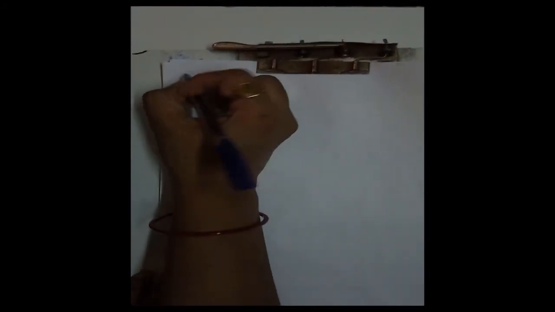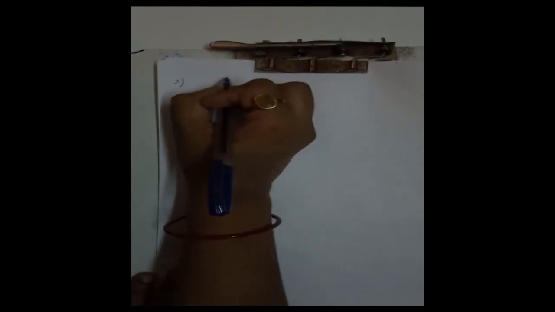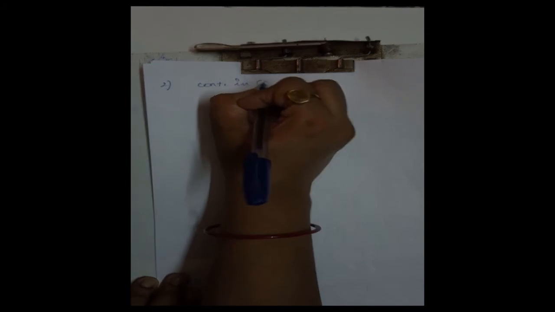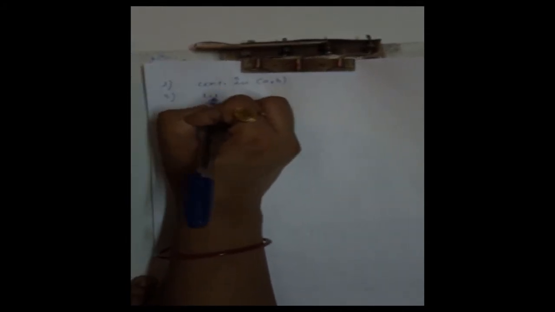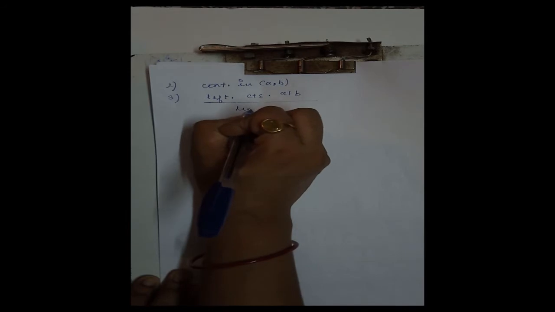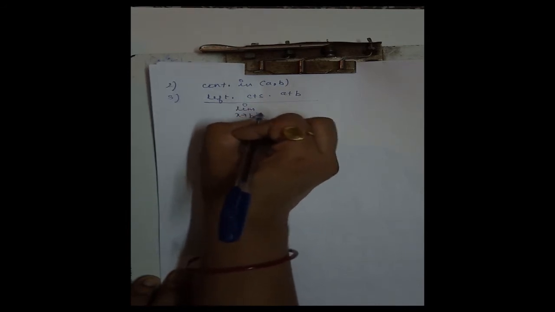Then second condition, continuous in the open interval. And third, left continuous at B. That is, limit x tending to B minus of f of x should be equal to f of B.